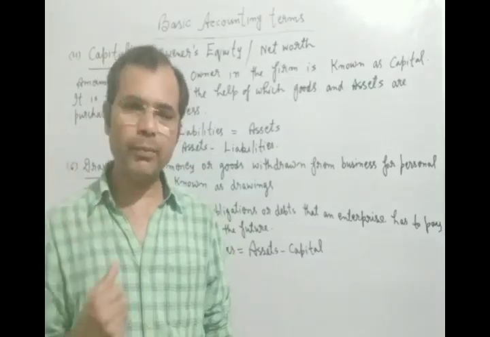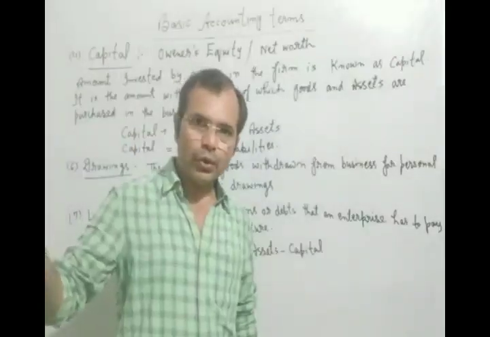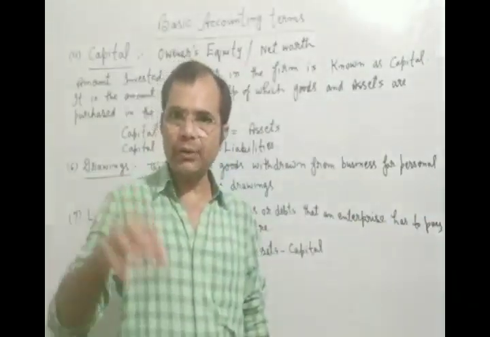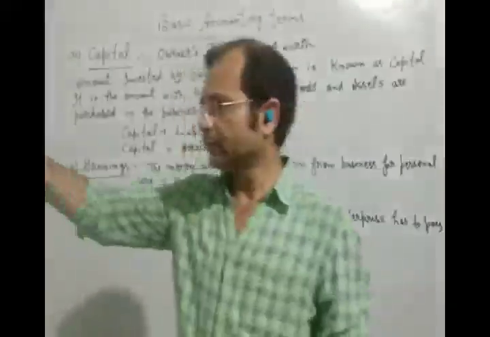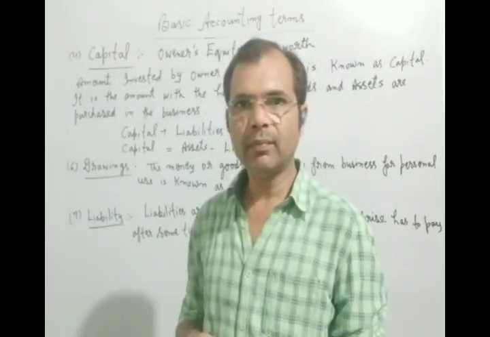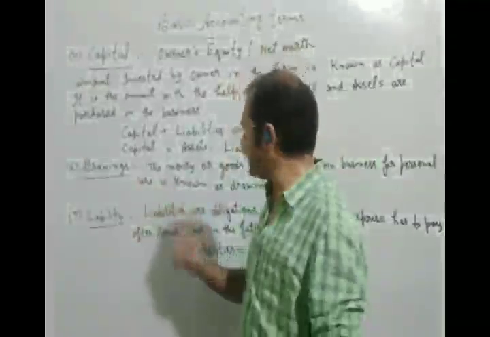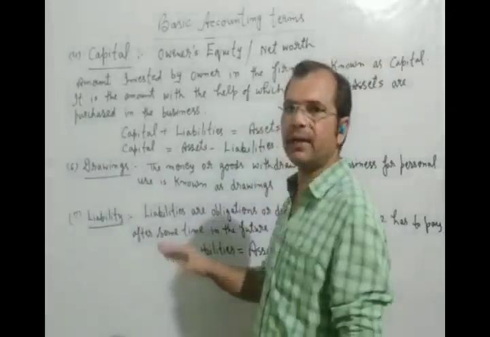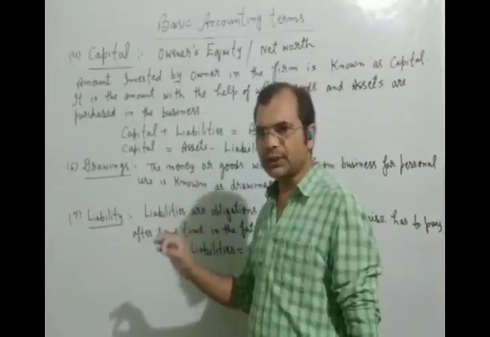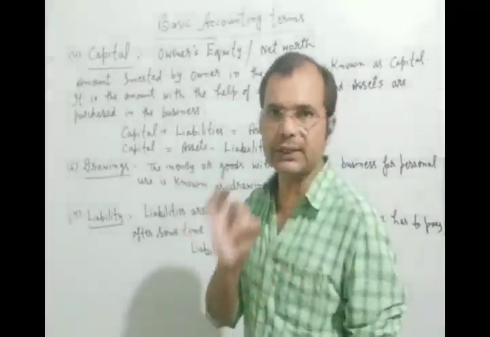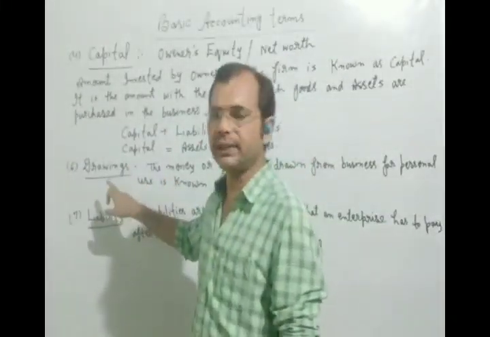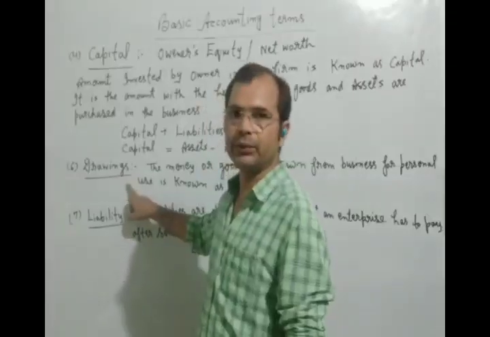The simple formula is, whenever your goods go, money will come. Now you are using the goods of your shop, but money is not coming into the shop. So it doesn't matter whether it is money or goods, if the owner is using them for personal use, it will be called drawings. I think it is very clear to you.